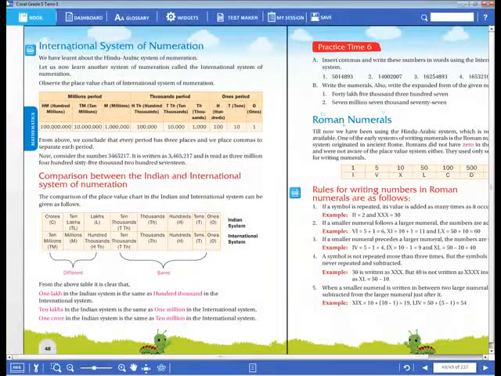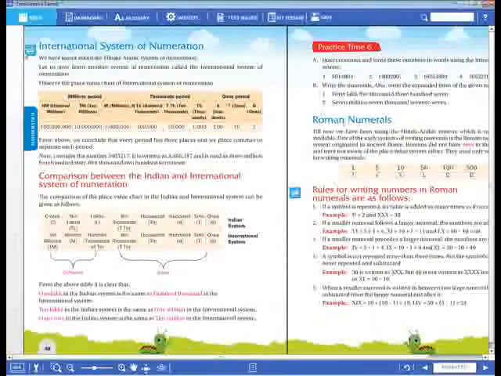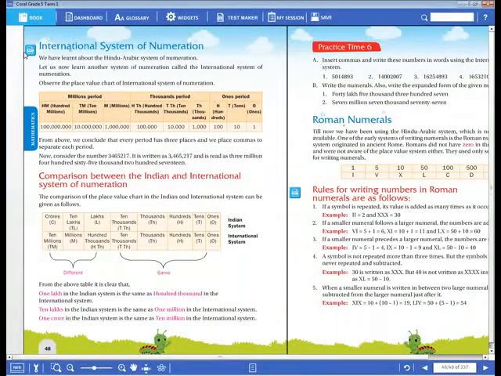Okay. Now next, our next topic, everyone should note down: International System of Numeration. Note down in your notebook, please.